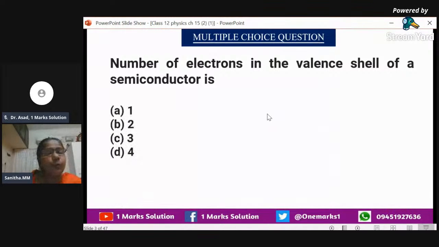That is tetravalent. Now you could say the answer for it. The answer is given as 1, 2, 3, 4. No doubt it is tetravalent. That means 4 only. That is the correct answer. So the number of electrons in the valence shell of a semiconductor, no doubt it is 4.